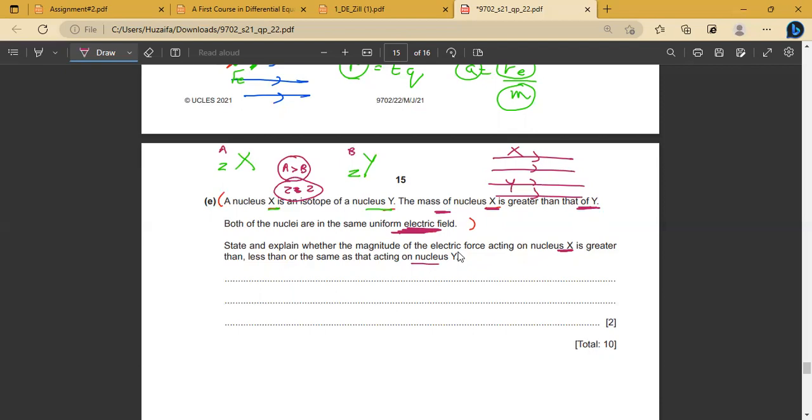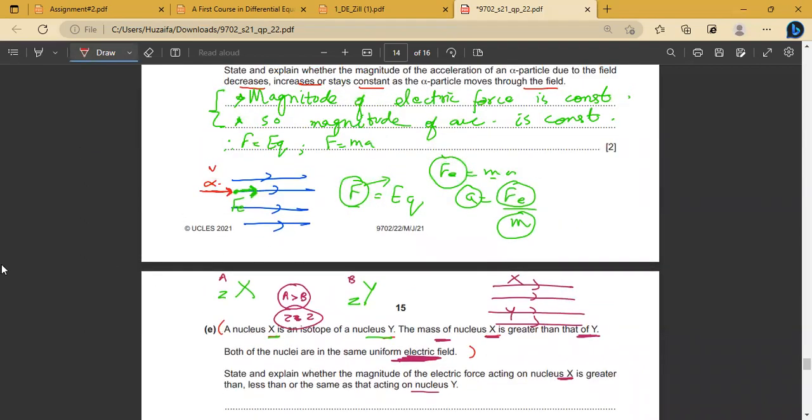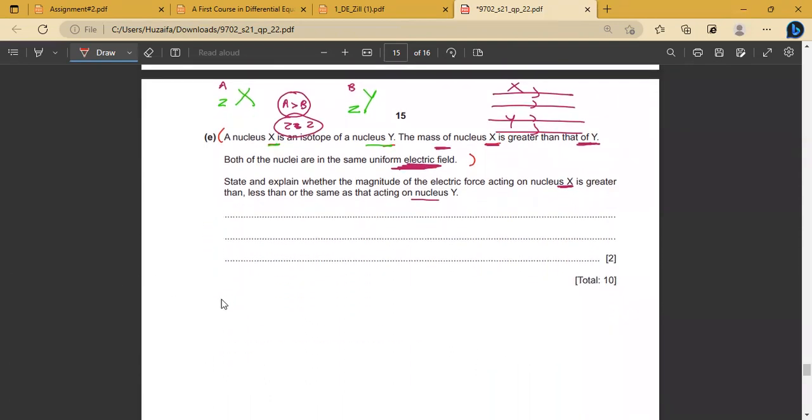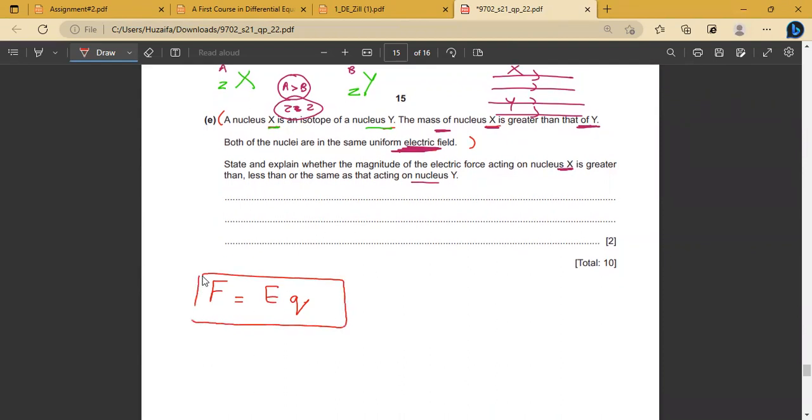First of all, tell me, if I want to compare the magnitudes of electric force, what is the formula of electric force that is acting on a particle in a uniform electric field? I have written it above here. You can also tell me from here. What is the formula of electric force? F is equal to EQ. Electric force equals E times Q. Now, from this formula, on which two things does my electric force depend?